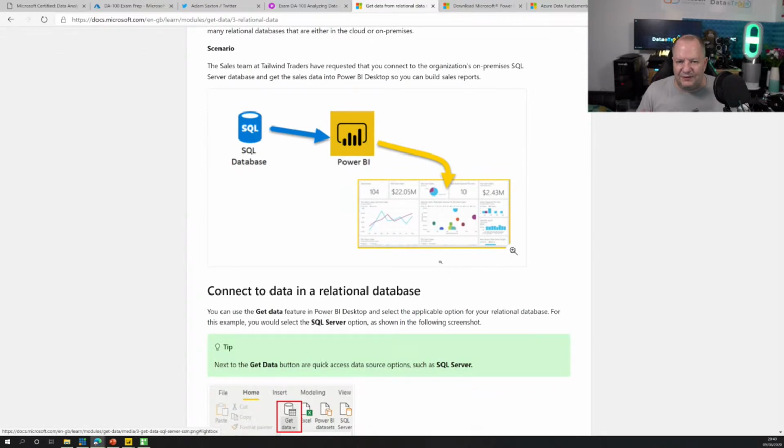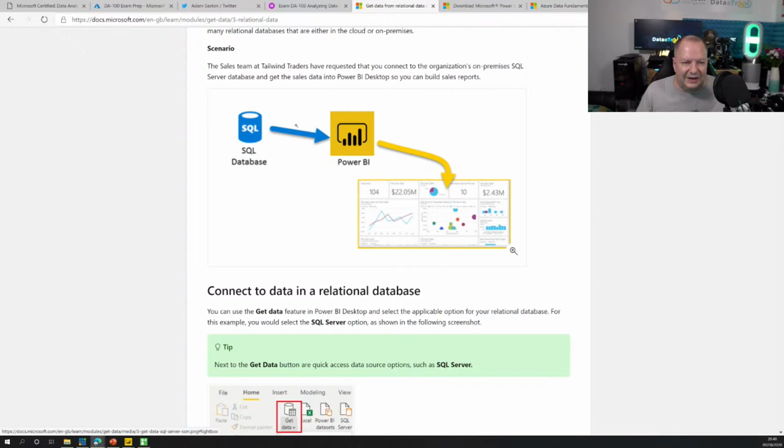But of course, we've got other relational data stores and other connectors like SQL Server or one of the Azure SQL capabilities. And that could be Synapse Analytics, it could be an Azure SQL database, SQL Server in a VM, managed instance, you name it. There's SQL Server under the covers, and the connector we're using is going to be the same.